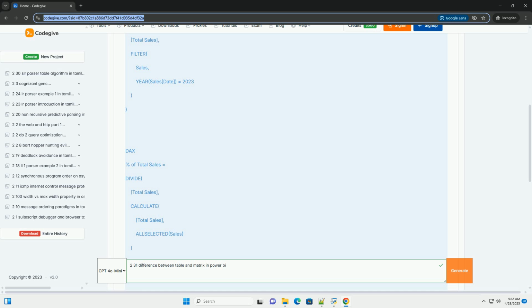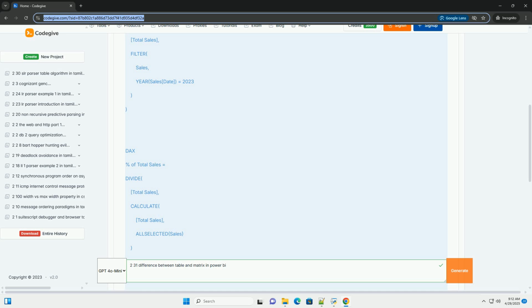Make sure it's set to year level. This is crucial for the DATEADD function to work correctly. 3. Drag the YoY growth measure to the values section of the visualizations pane. The matrix will now display the year-over-year growth in sales for each region and product category. This allows you to easily identify which areas are experiencing the most growth.